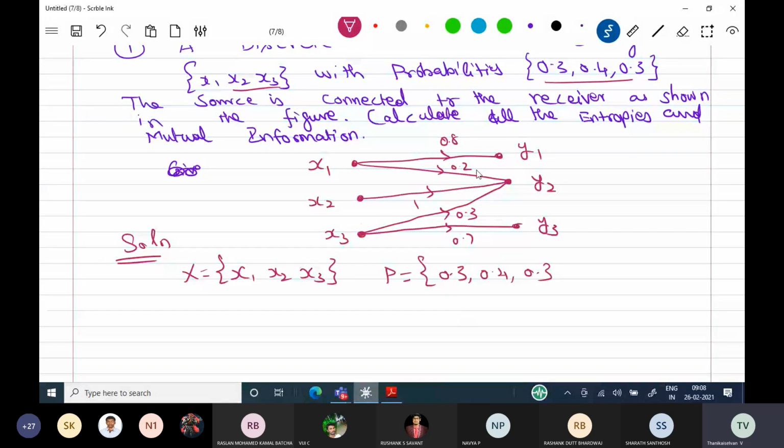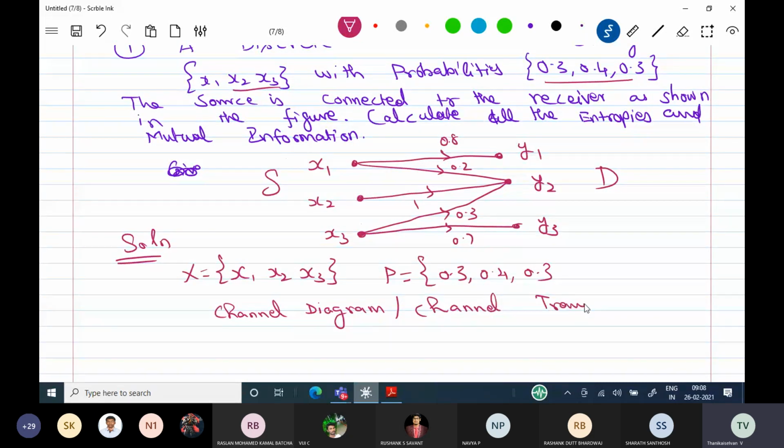And what is this diagram? This is the source, and this is the destination. At the source we have three symbols, and their probabilities are given. What does this probability mean? This probability is called conditional probability. This diagram is called a channel diagram, or channel transition diagram.